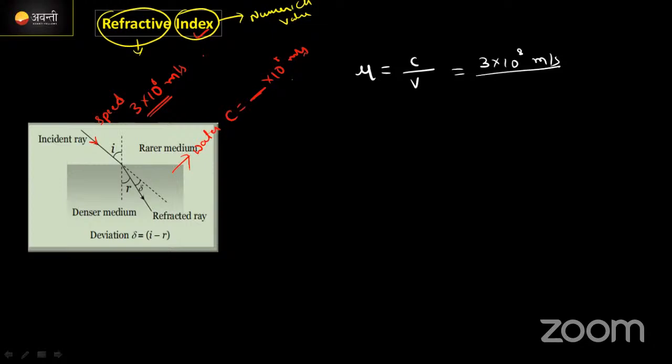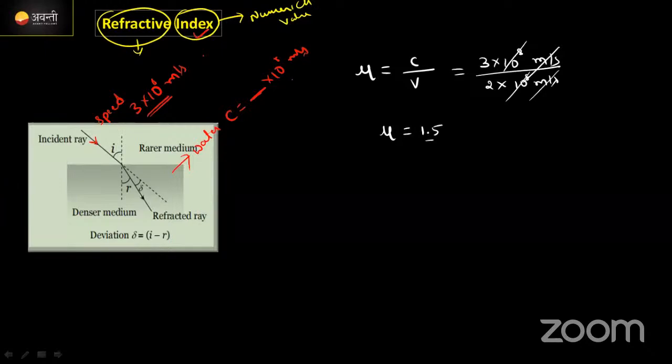Now its speed will be reduced. I will write this one just for example, 2 into 10 to the power of 8 meter per second. करेक्ट ना, इधर 10 to the power of 8, 10 to the power of 8 कैंसिल हो गया, मीटर पर सेकेंड कैंसिल हो गया. व्हाट इज द रिमेनिंग थिंग हियर? 3/2. इट इज नथिंग बट 1.5.